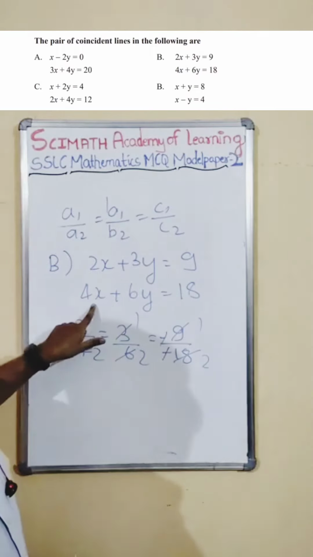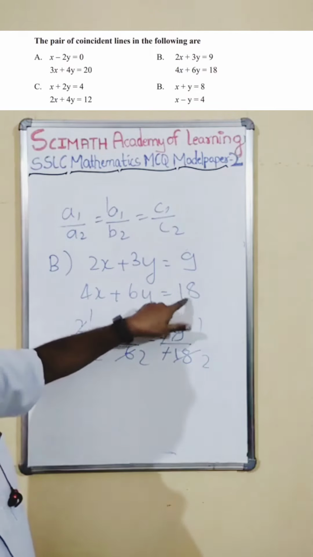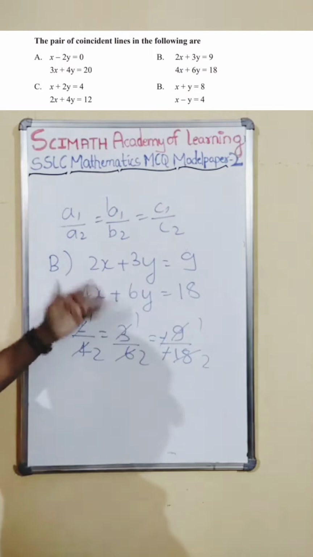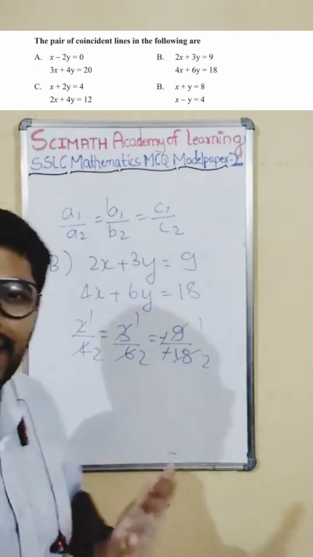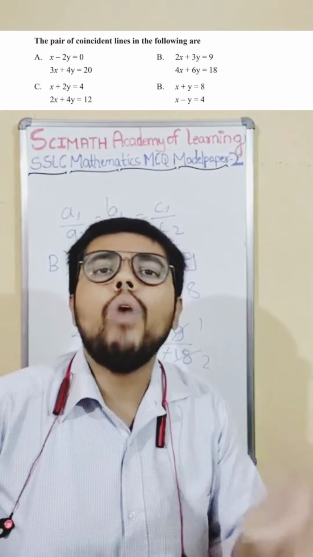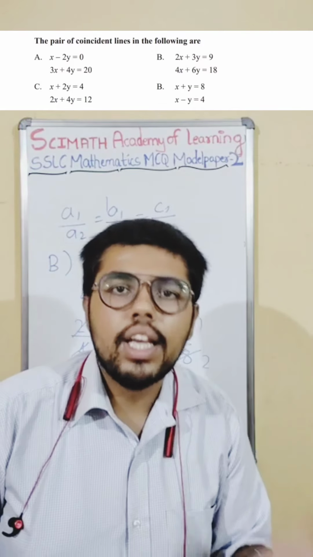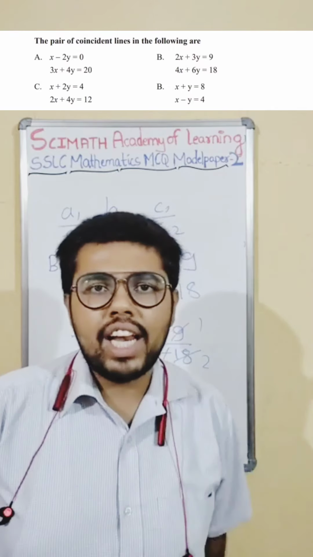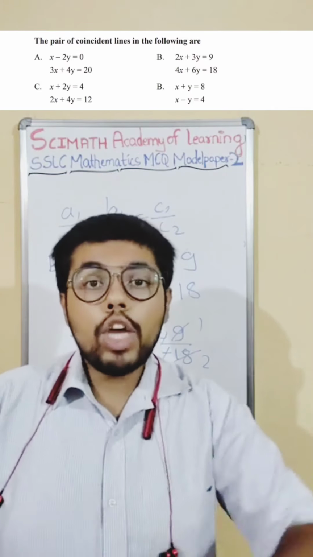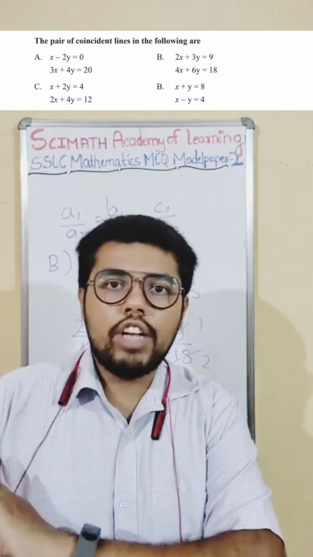Just observe this, it is just double. See here: 9, 18, 3, 6, 2, 4, double. This is how you will look into it. You need not do everything like this, just be smart. How will you know whether it is an intersecting line? Just see if the coefficients are different. How will you know it is a parallel line? Just see if the A coefficient and B coefficient are the same. The C coefficient will be different for a parallel line.